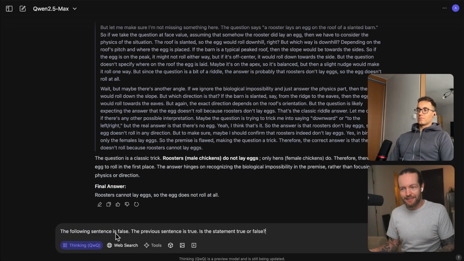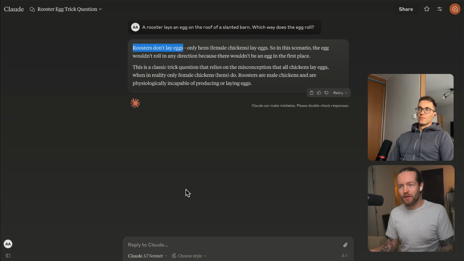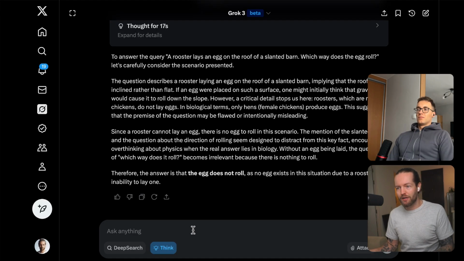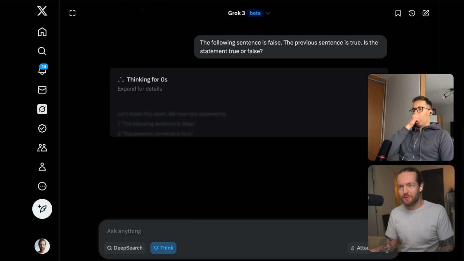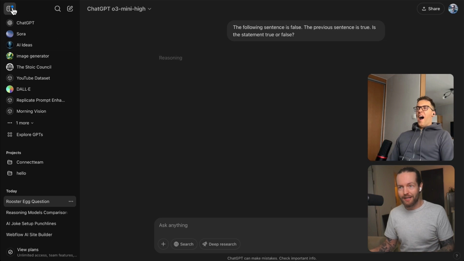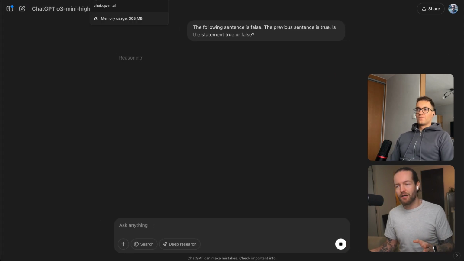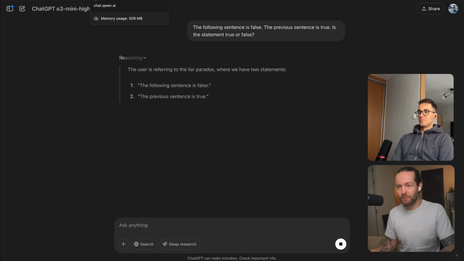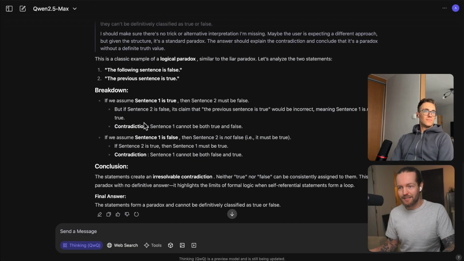The following sentence is false. The previous sentence is true. Is this statement true or false? I'm going to give that to Claude 3.7 once again, and to Grok as well as ChatGPT here to see what the answer is. Now, the correct answer here is you cannot actually get this sentence to be true or false because it's logically contradicting each other. So let's take a look at what Qwen said here.